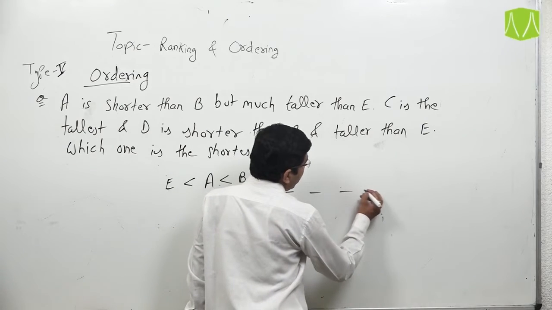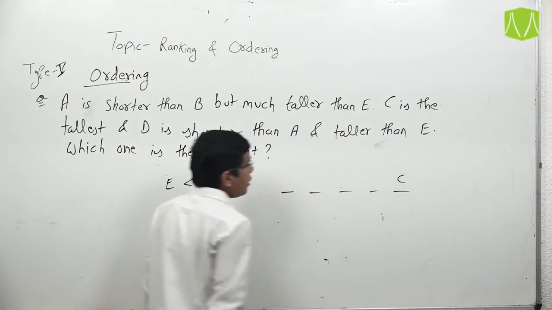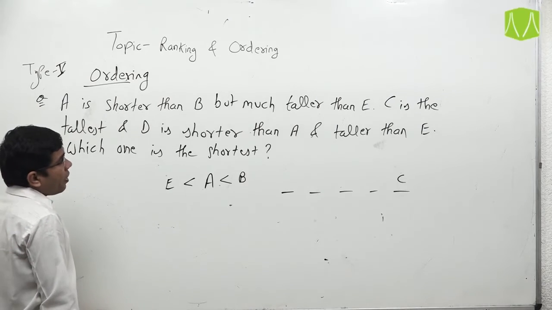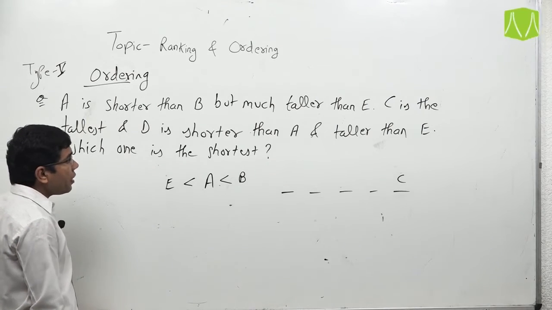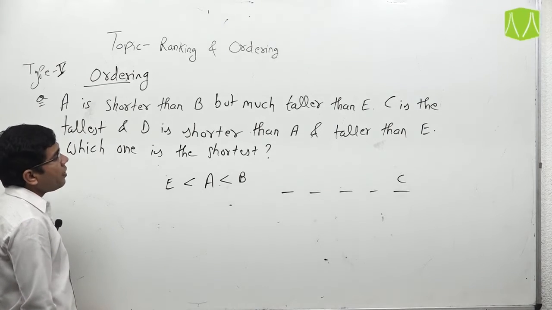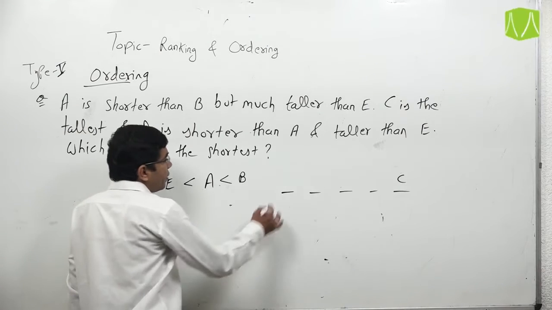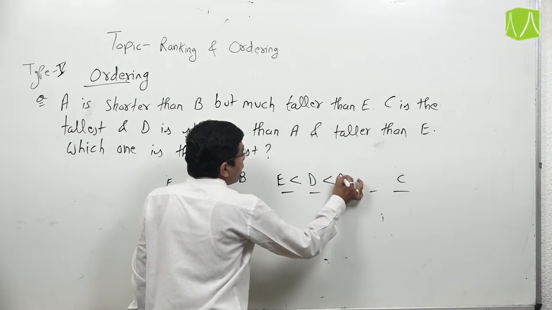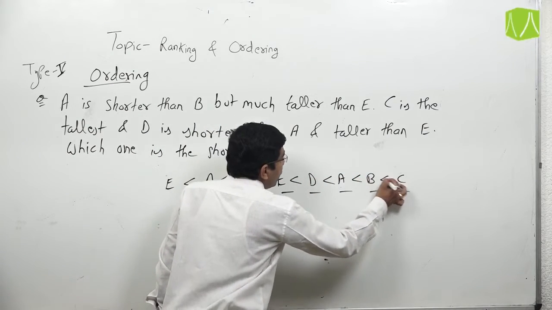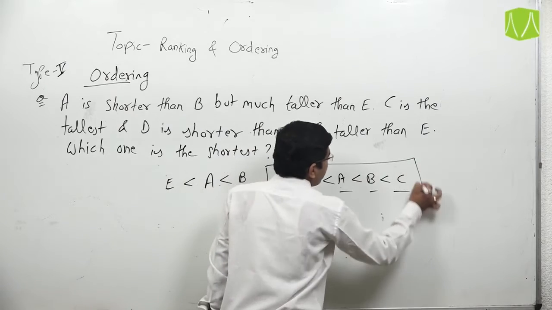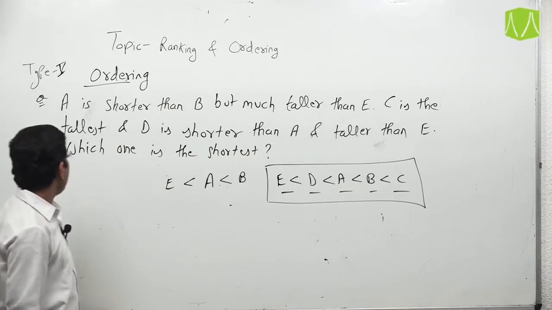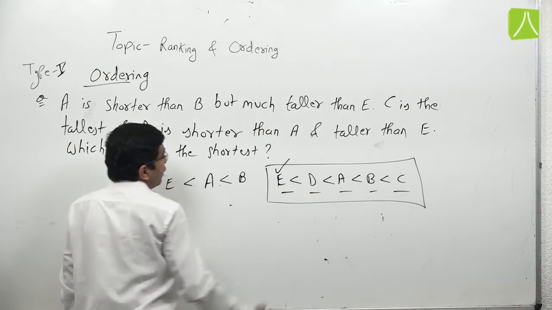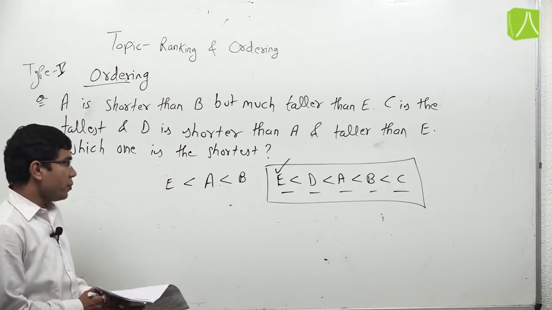And D is shorter than A but taller than E. That means E should be here, then D, then A, then B and then C. It is our final solution. So according to the condition, which one is shortest? Answer should be E. E is the shortest among 5 persons.